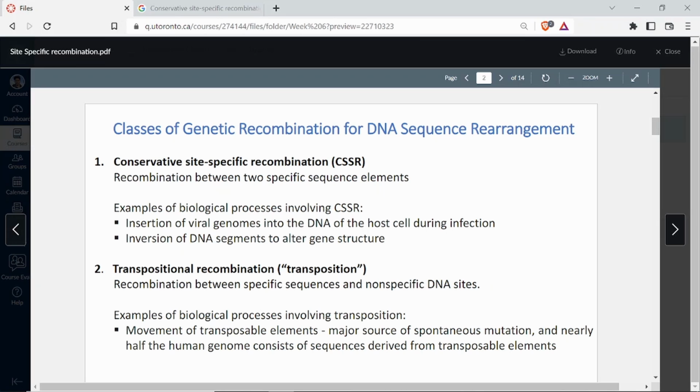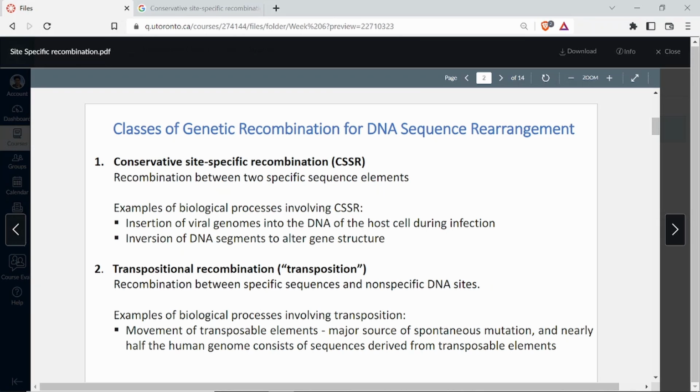So LINEs and SINEs are all kinds of transposable elements derived from transposons, and they are very much there in our genome. All that 97% genome which does not code is made up of transposable elements, and they bring a lot of rearrangement. They make a lot of genes pseudogenes, and a lot of pseudogenes genes, because they can just go in, they can just come out. They're jumping genes. They can just move here and there.